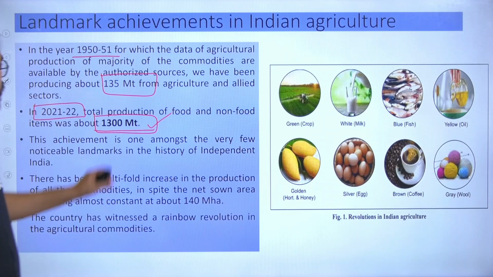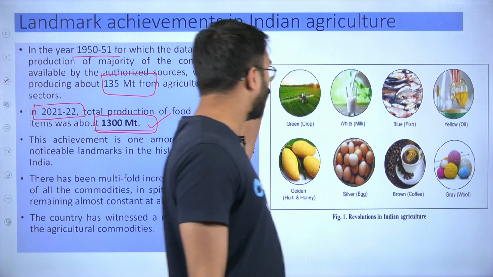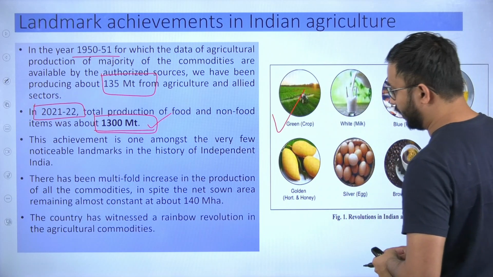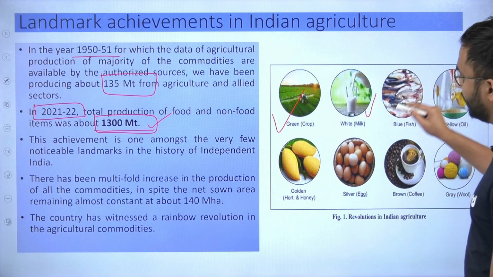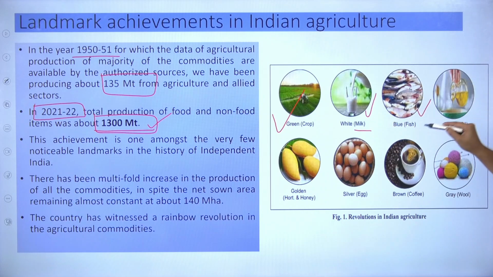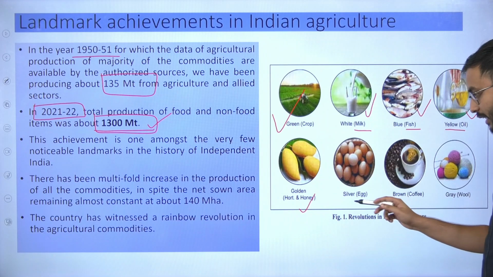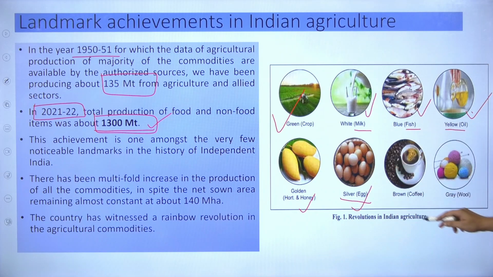Other than that, landmark achievements in the context of the revolutions: green revolution, which is associated with crop production, white revolution related to milk, blue revolution related to fish, yellow revolution related to oil, golden revolution related to horticulture and honey, silver revolution related to egg, brown revolution related to coffee, grey revolution related to wool as well as fertilizers, red revolution related to meat, and red revolution related to onions.